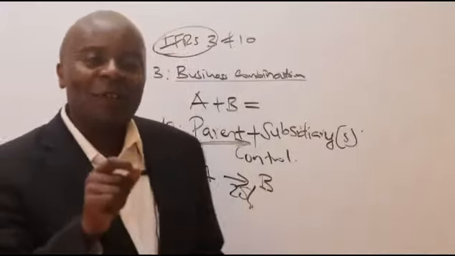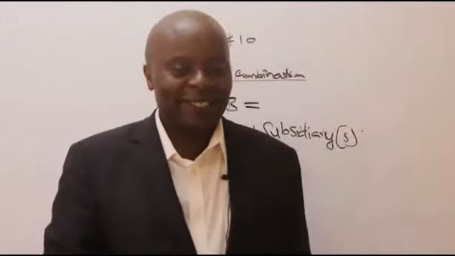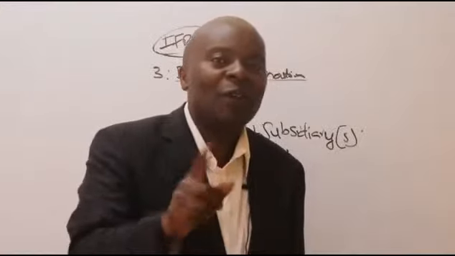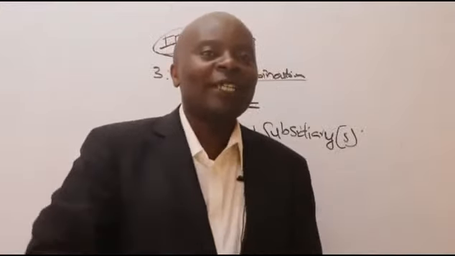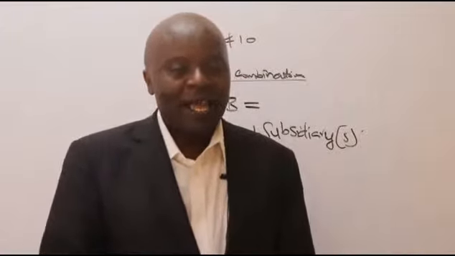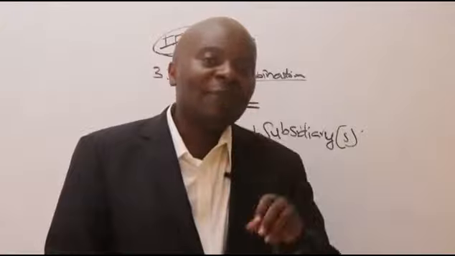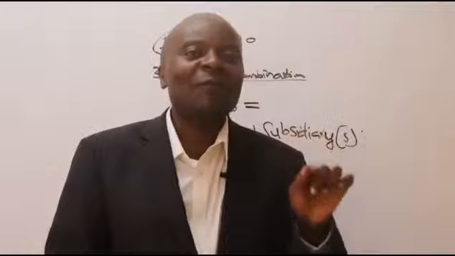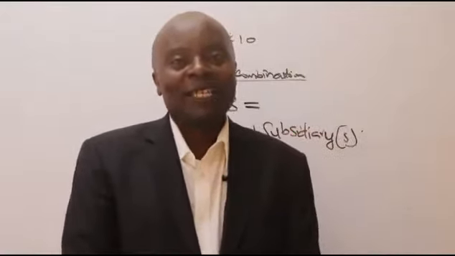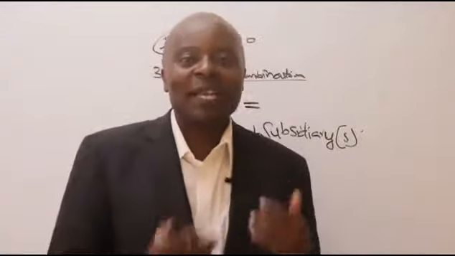If you look at your past papers, especially for the students doing CPA Section 6, you will see where they tell you that A has got 40% shares in B. And they are quite clear in their mind. The KASNEB examiners nowadays are very good. They're highly trained. So they'll tell you that A has got 40% in B, all right? And then somebody will start making the assumption that because A has got 40% in B, that 40% is below 50%, so it will be an associate. We'll be looking at associates later.